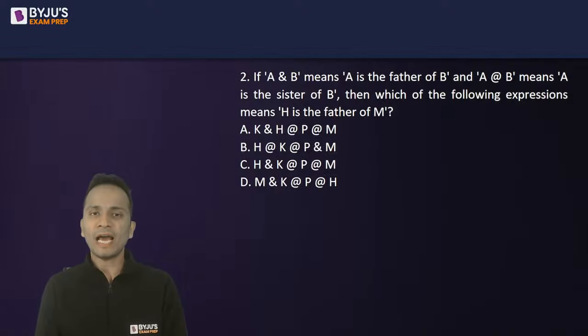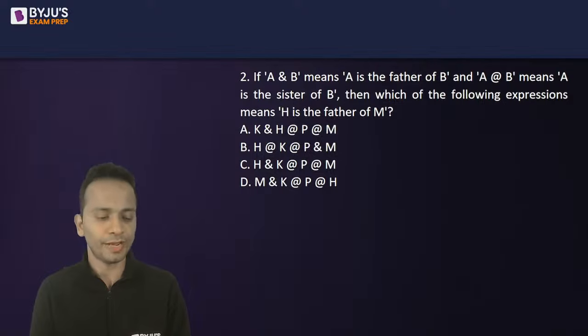If A and B means A is the father of B and A at the rate B means A is the sister of B, then which of the following expression means H is the father of M?